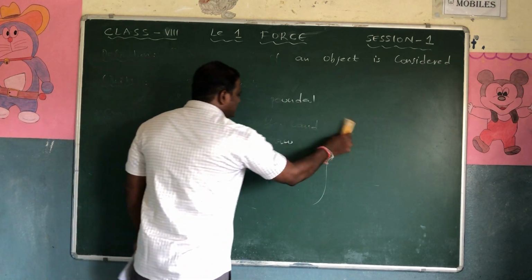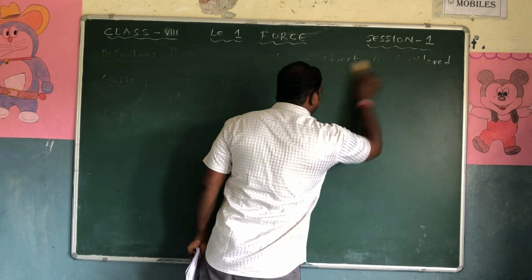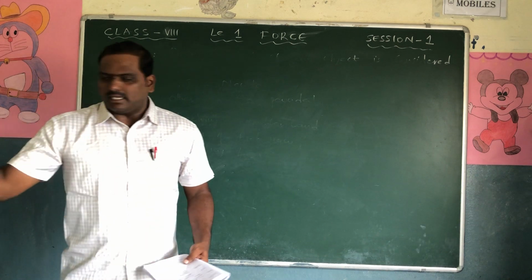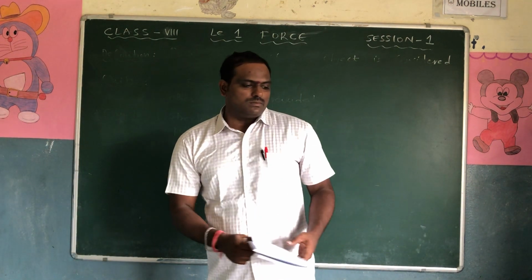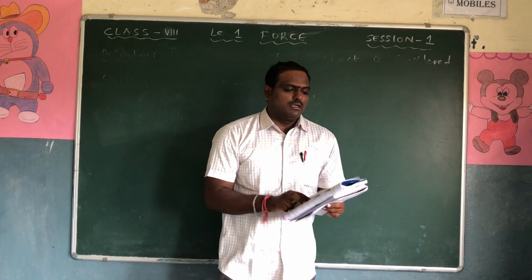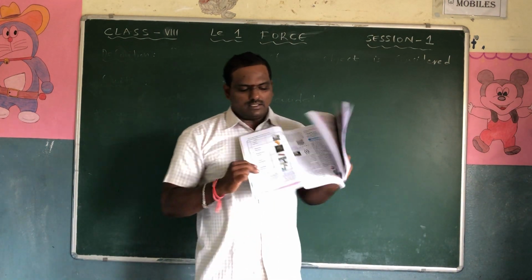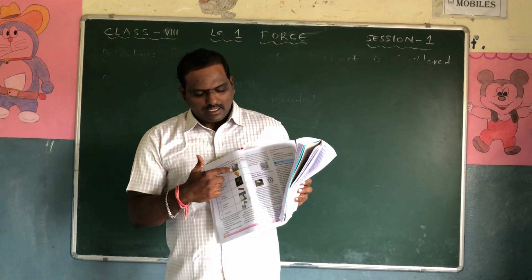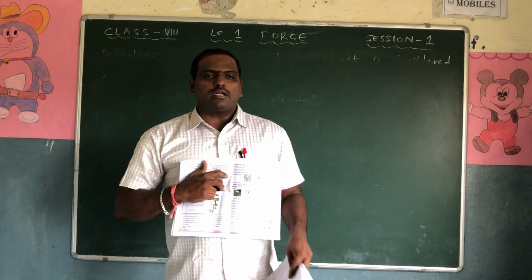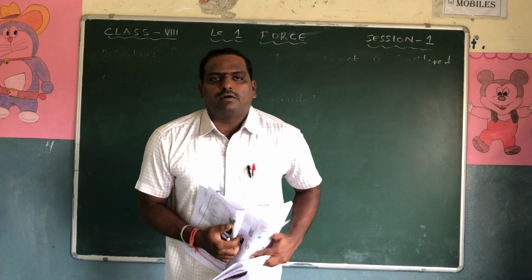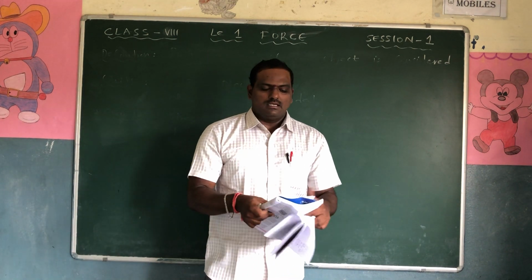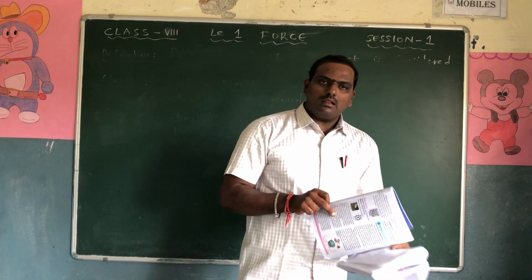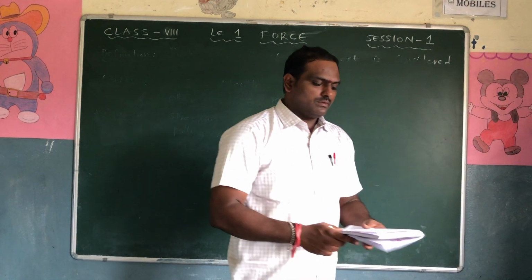All the students, open your textbooks. We'll do one activity given in the textbook. I think you have opened it, so look at the textbook. Activity number 1. One table is given here with a matter and a figure, and in the columns we have to write. What is the first column? Action. Second, diagram. And third is push, pull or both. This is what is given.